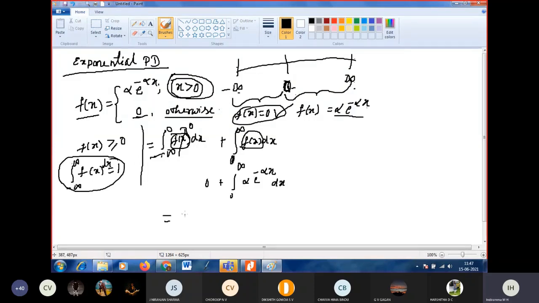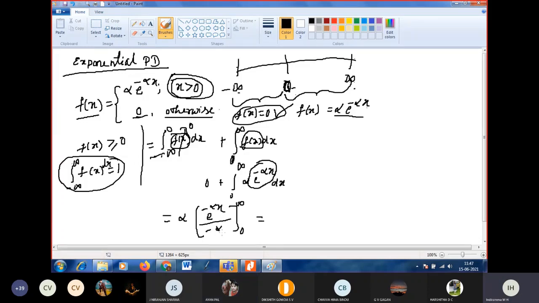Which is equal to alpha, take it outside. What is the integration of e power minus alpha x? It is e power minus alpha x by minus alpha, then apply the limit 0 to infinity.